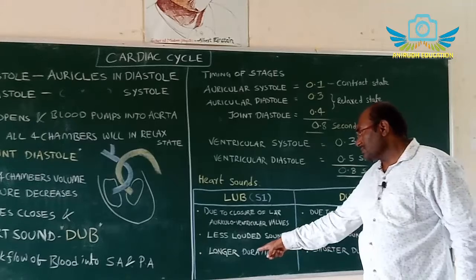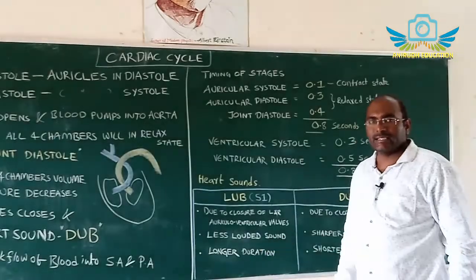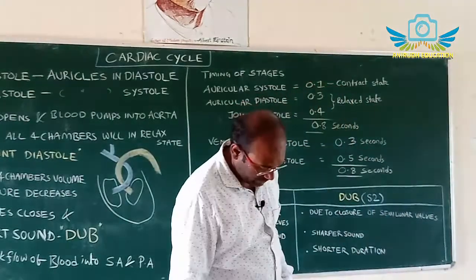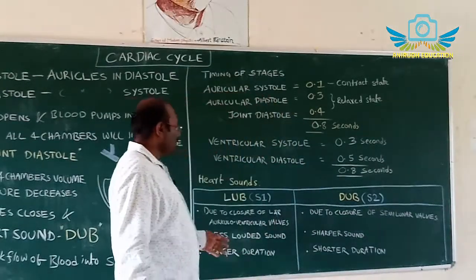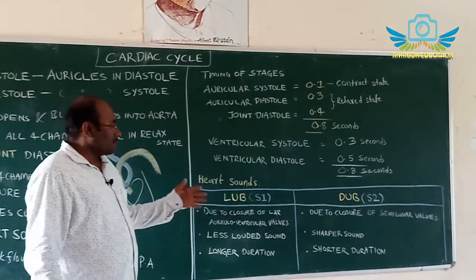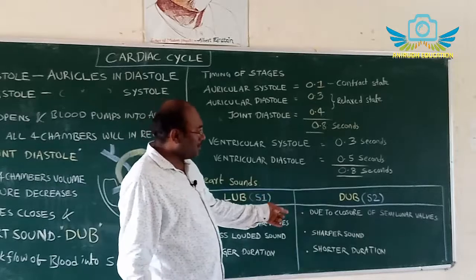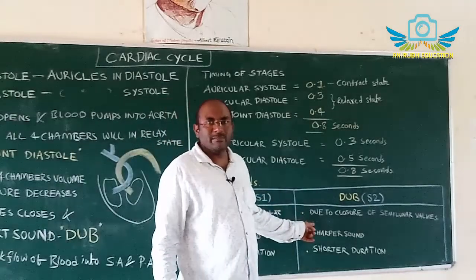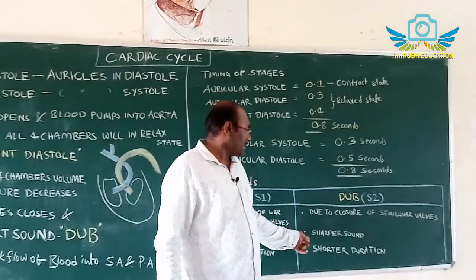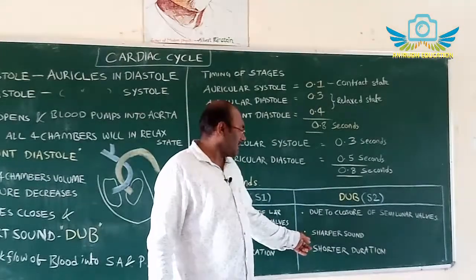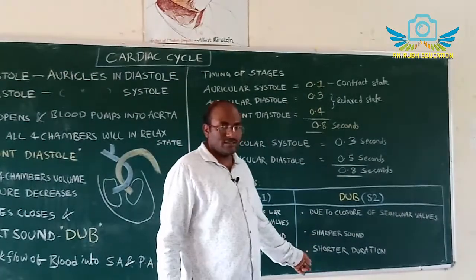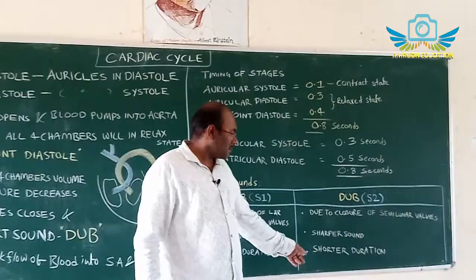It is a softer sound and takes a longer duration. Next, dub is S2, due to closure of the semilunar valves. It produces a sharper sound, and it has a shorter duration also.